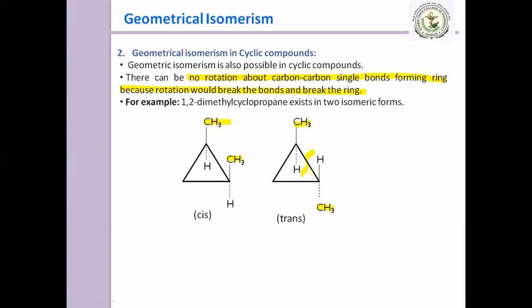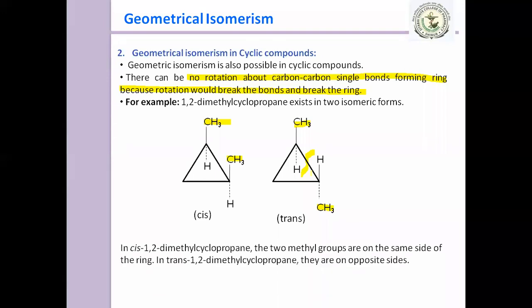That's why geometrical isomerism in cyclic compounds is possible. Now in cis 1,2-dimethyl cyclopropane, the two methyl groups are on the same side, and in trans they are on opposite sides, as we just discussed.